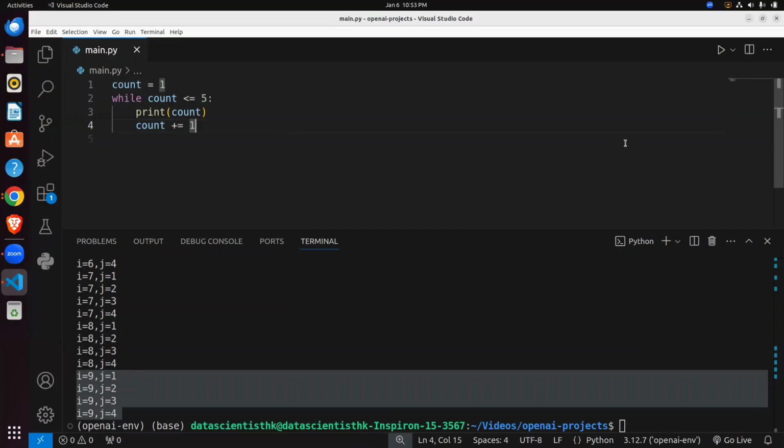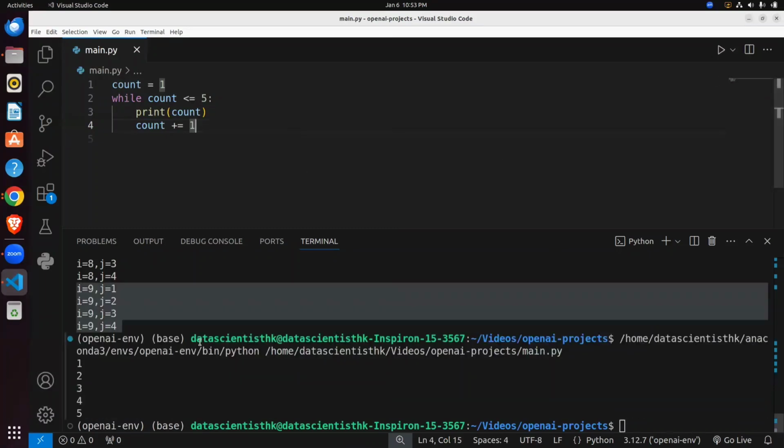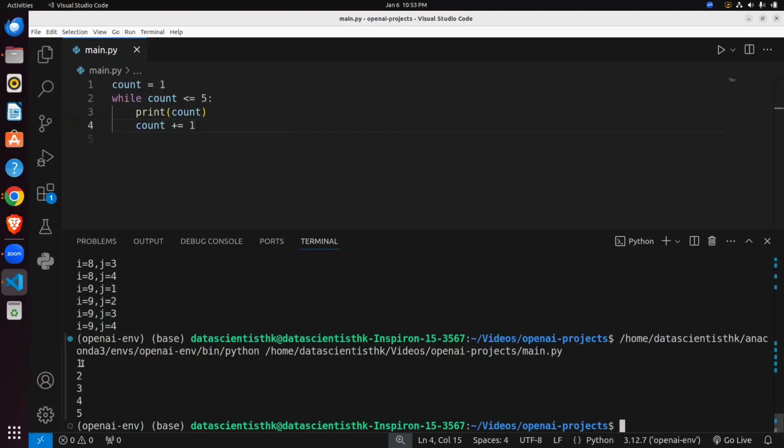So you can see I run this code. It runs 1 time, 2 times, 3, 4, and 5 times, right? After 5, the counter became 6, so the condition is false, and this code is not running.